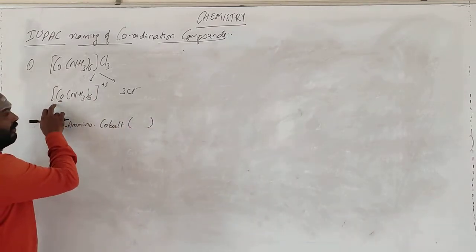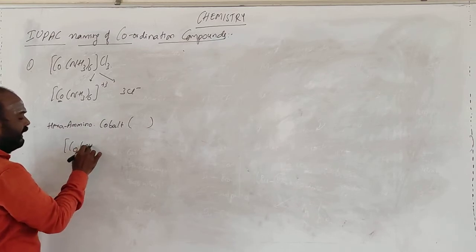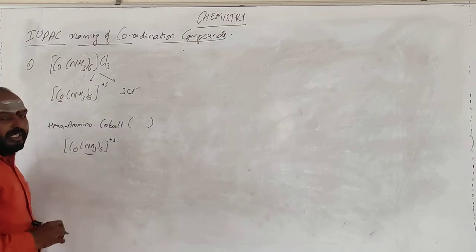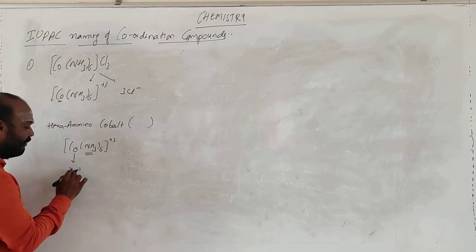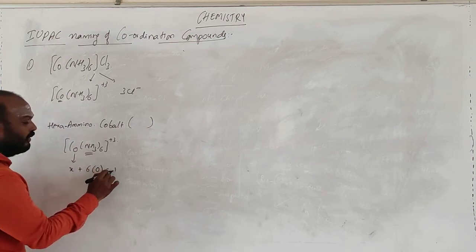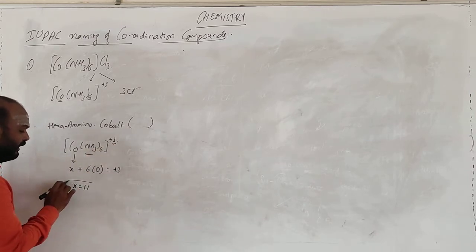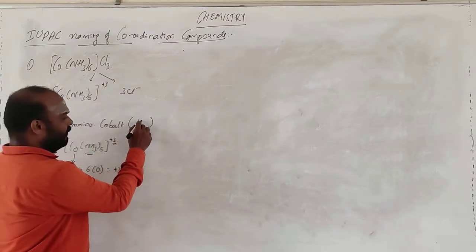What is the oxidation state of this one? If you take [Co(NH3)6], the charge is plus 3. Ammonia, what is the charge? It is 0. So Co, let us take as x, plus six times ammonia, which is 0, is equal to plus 3. So x is equal to plus 3. So the oxidation state of cobalt is 3.